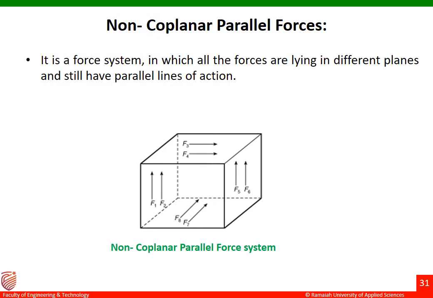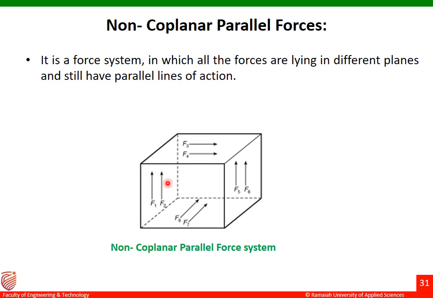Coming to the next one, that is non-coplanar parallel forces. What do you mean by non-coplanar? Forces are not acting along the same plane. Next one is parallel. Forces are parallel to each other. It is a force system in which all the forces lie in different planes and still have parallel lines of action.